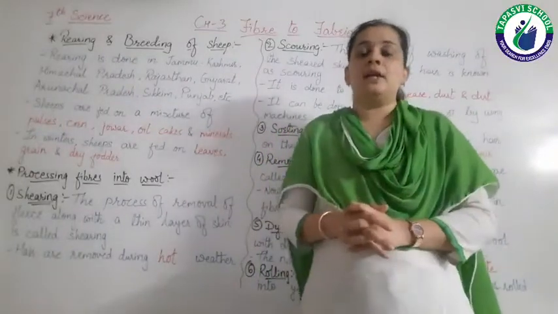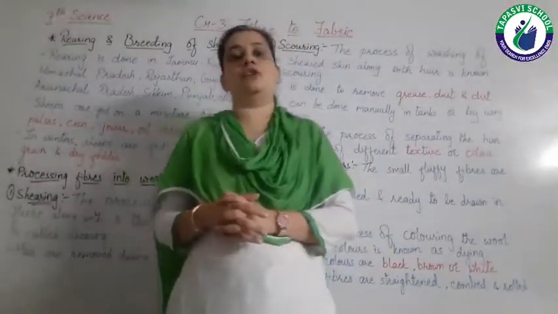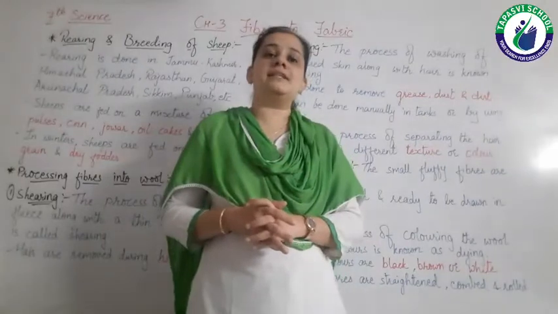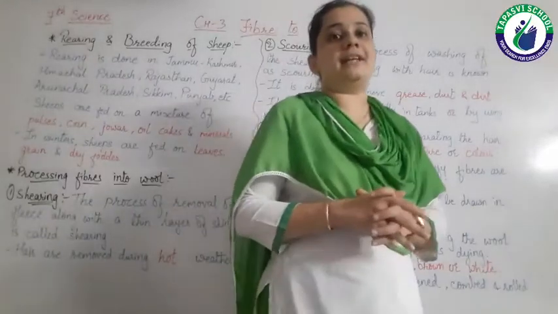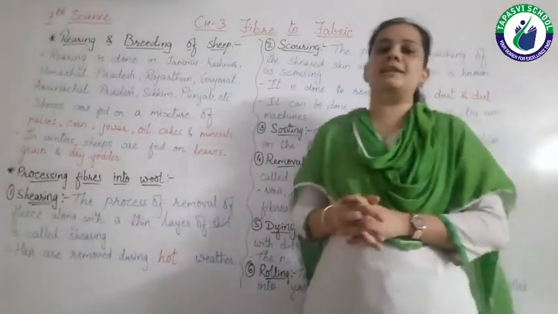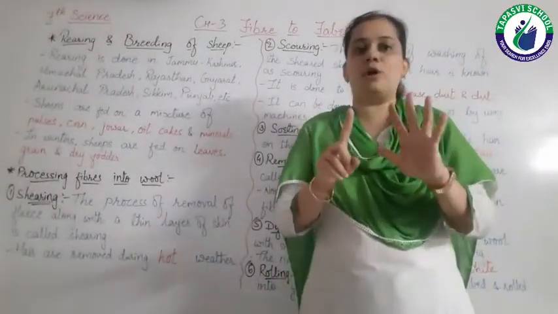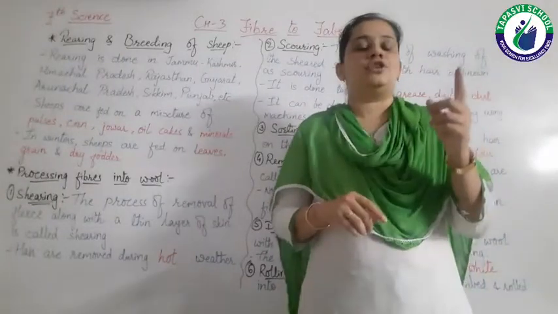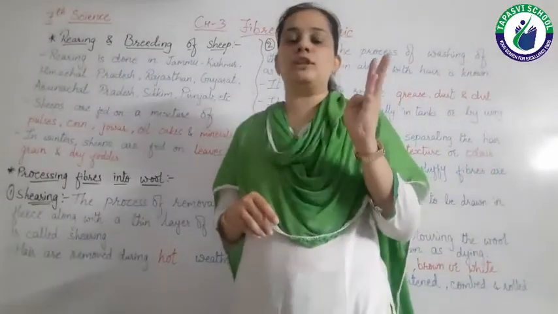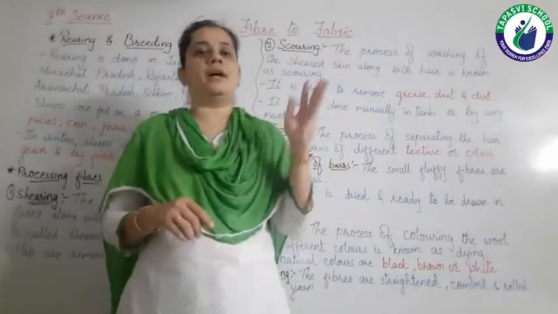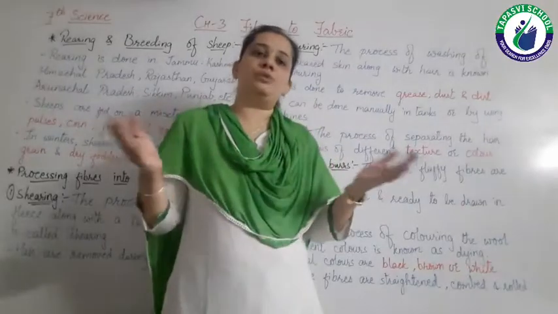Say for example, the long fibers are used to make sweaters, while the short fibers are used to make shawls as well as scarves, right? So this is all about what we have studied, that is how we can make woolen yarn from the wool. Okay, so there are mainly 6 steps involved. Let's recall. First is shearing, then scouring, then sorting, then fourth is removal of burrs, then dyeing, and the last one is rolling. So this is all about today's lecture.